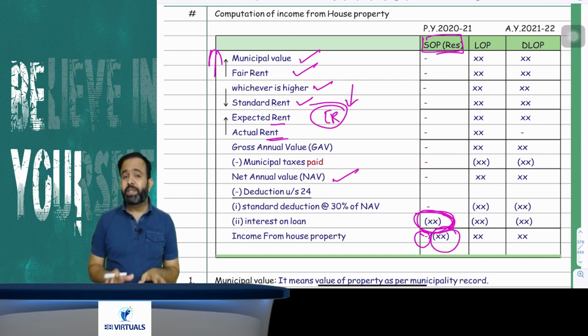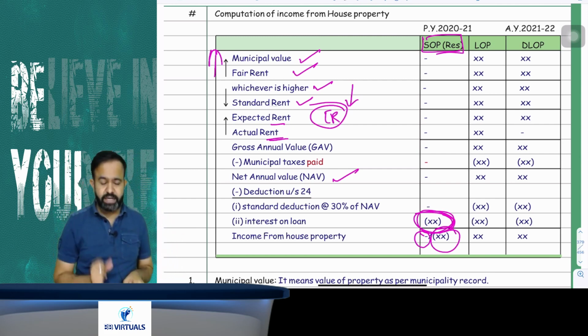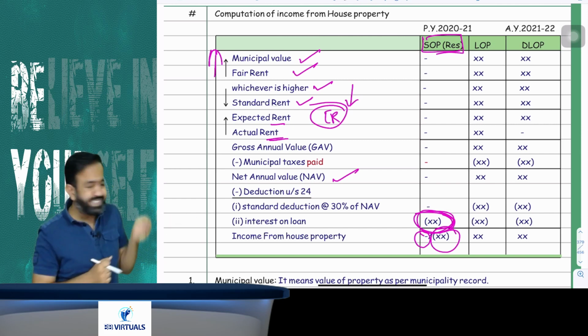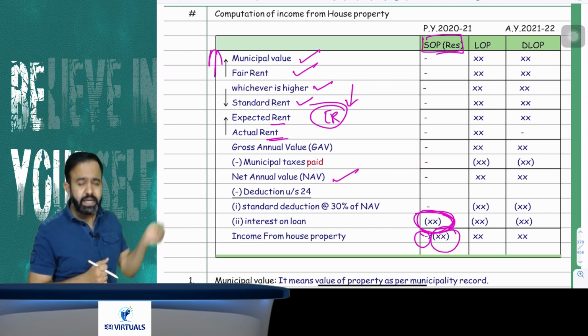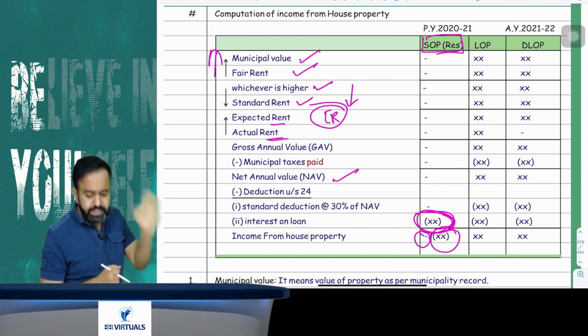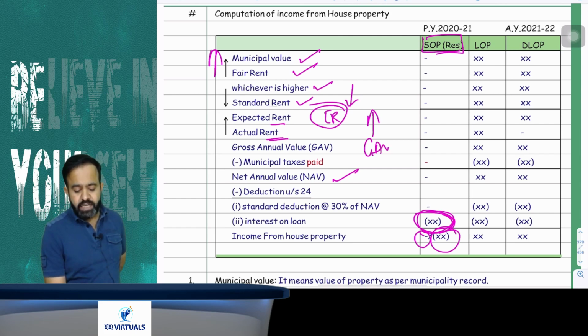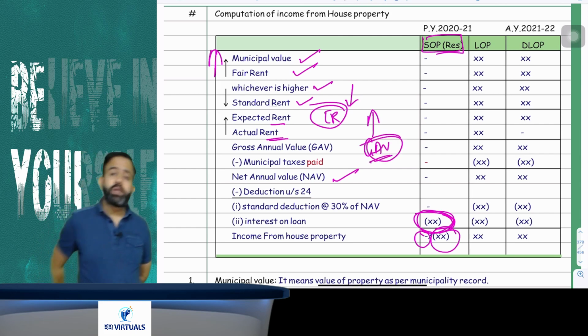Now what is the meaning of unrealized rent? I will explain you, don't worry about that. So actual rent means rent received or receivable. Whatever outstanding rent, that also you have to consider. That is rent received plus rent receivable. That is called your actual rent. You have to take whichever is higher amount. That is called your GAV, or I can say the gross annual value.